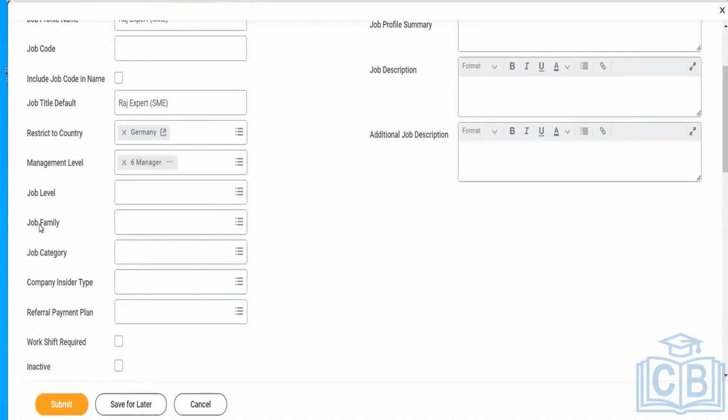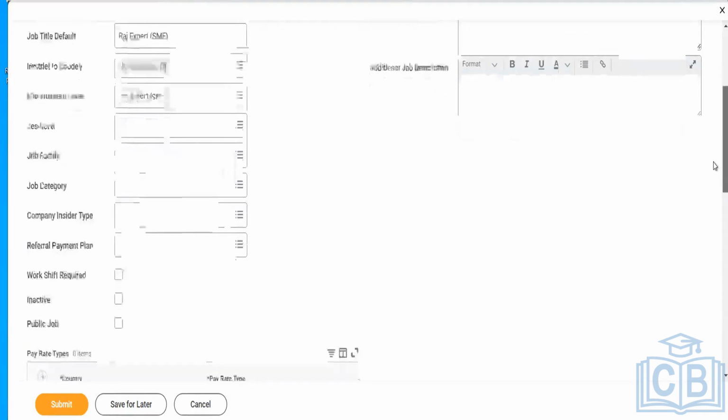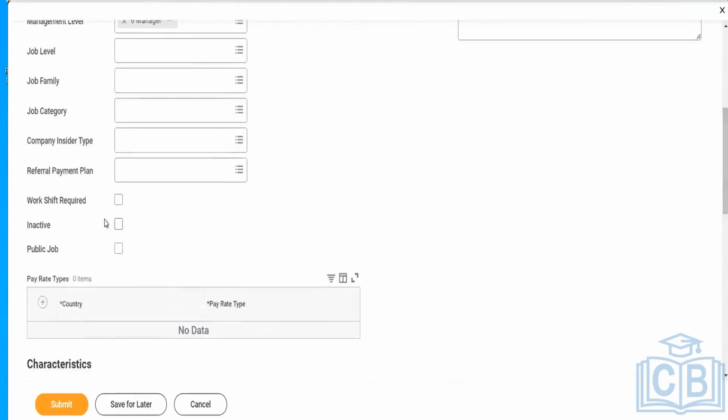Did you get this? Then there are referral payment plan and company insider type. These are additional functionality that is available, and if we want to use them, we can. Work shift required: there are different job profiles wherein it is required to work in multiple shifts. In that scenario, we can use this checkbox.